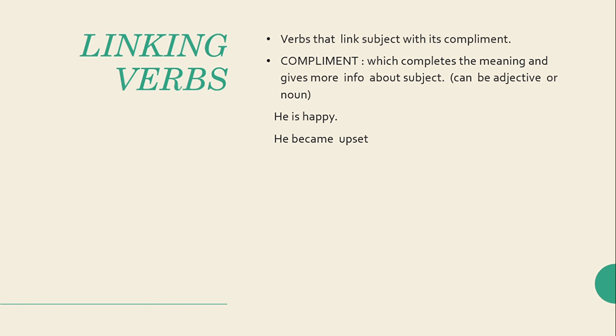Then come linking verbs. Linking verbs are the verbs that link the subject with its complement. So what is a complement? A complement is the word that completes the meaning and gives more information about the subject. It can be an adjective or it can be a noun. For example, if I say he is happy, this is a linking verb that is linking he and happy. Then there is became. He became upset. Now became is connecting he and upset. So these are called linking verbs, or you can also call them copular verbs.